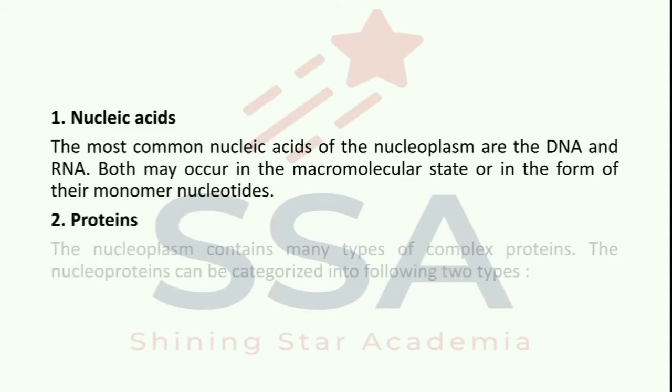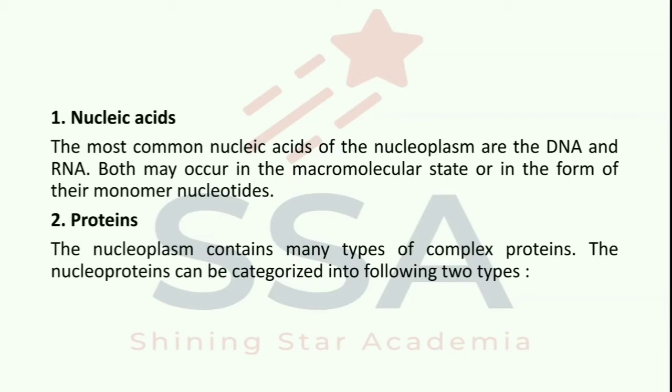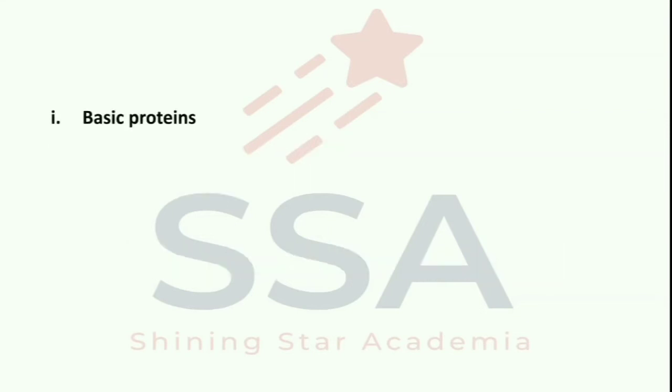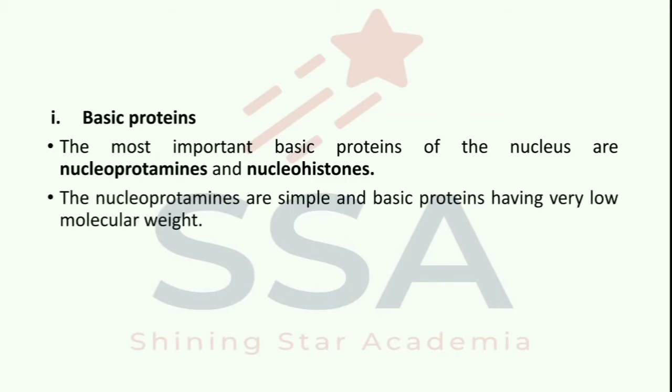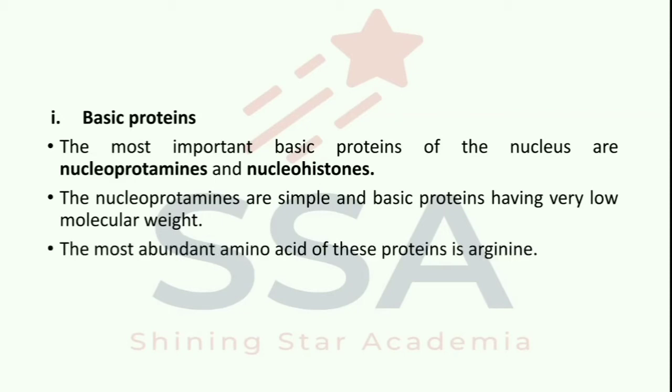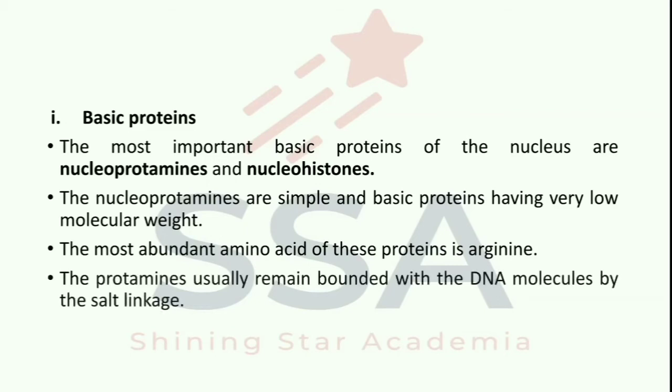Second is proteins. The nucleoplasm contains many types of complex proteins. The nucleoproteins can be categorized into the following two types. First one is basic proteins. The most important basic proteins of the nucleus are nucleoprotamines and nucleohistones. The nucleoprotamines are simple and basic proteins having very low molecular weight. The most abundant amino acid of this protein is arginine. The protamines usually remain bound with the DNA molecules by salt linkage.